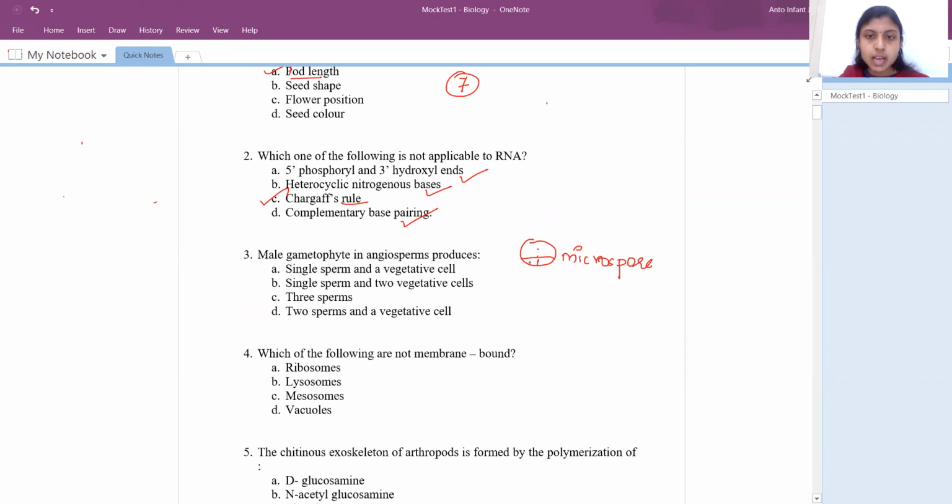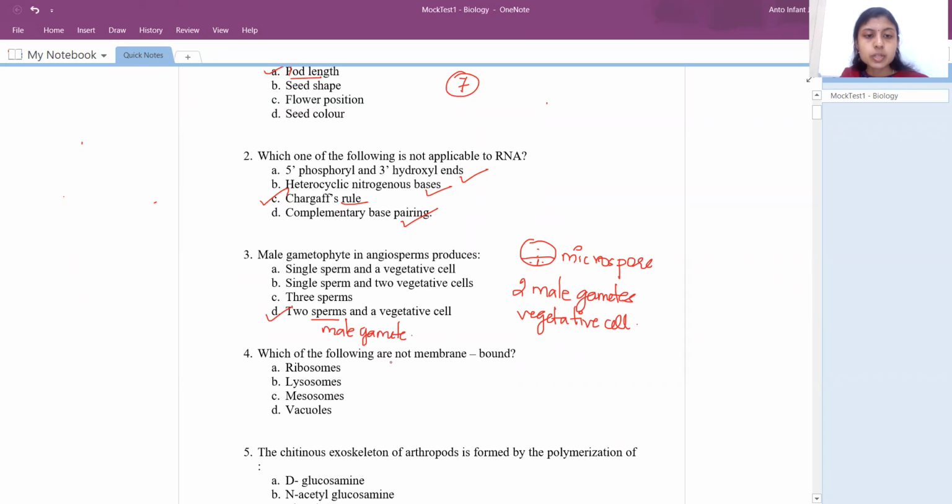This generative cell will again divide into 2 by means of mitosis, giving rise to 2 male gametes. And you have 1 vegetative cell. So the answer is 2 sperms and a vegetative cell. Here the sperm refers to the male gamete.